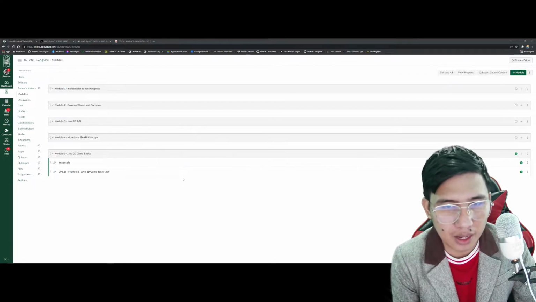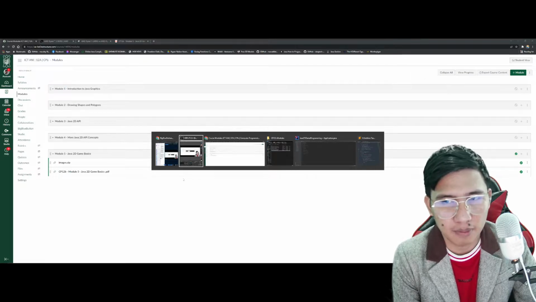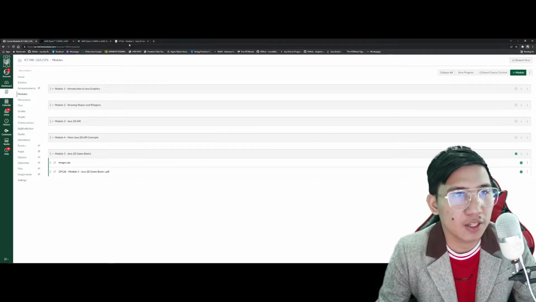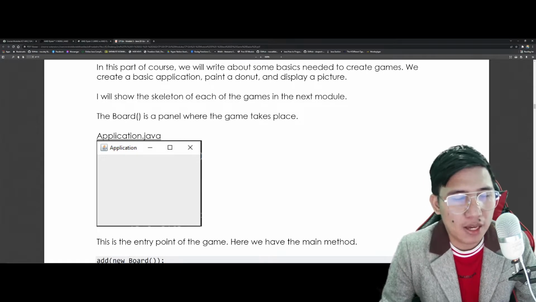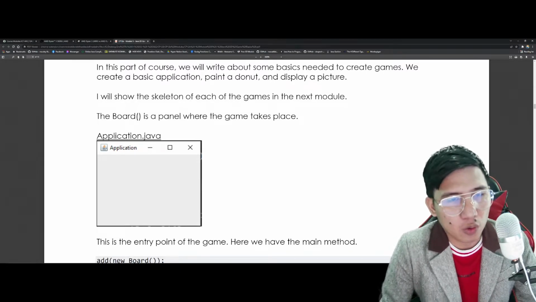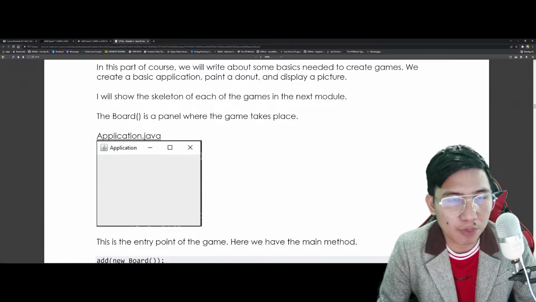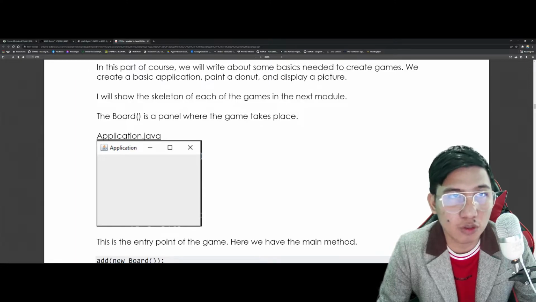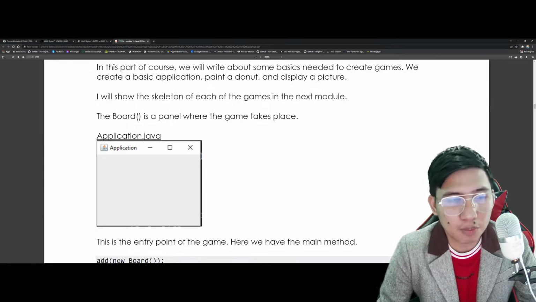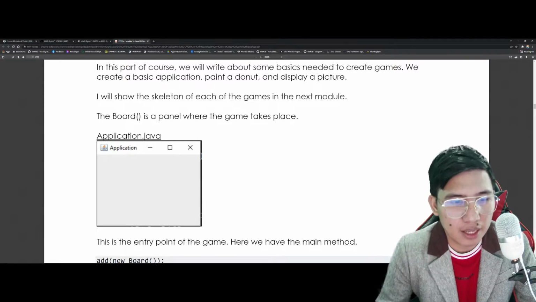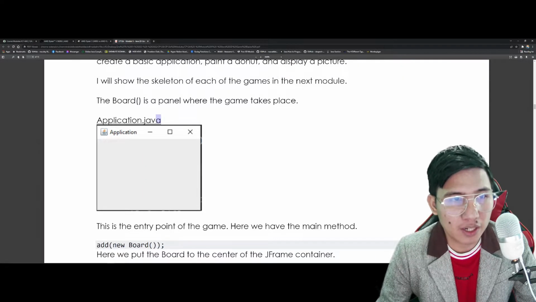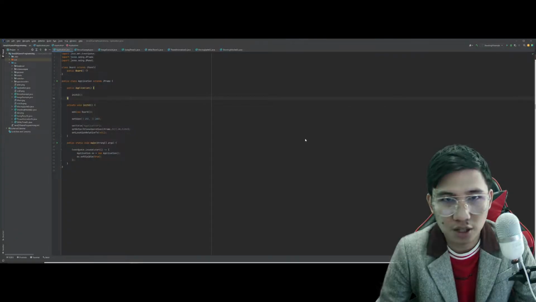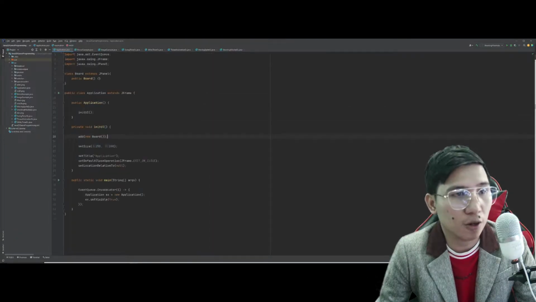May mga i-skip tayong part dito kasi medyo baka para umabot tayo sa oras. Dito tayo sa ito. I want you guys to take note that all Java programming, especially for Java 2D, let's make it in the most conventional way. We have to make sure to create first what we call the board panel. Itong board panel, because the board panel is where that game takes place. Okay? So, we have here the application.java program in which a very simple program lang na ipakita ko sa inyo.